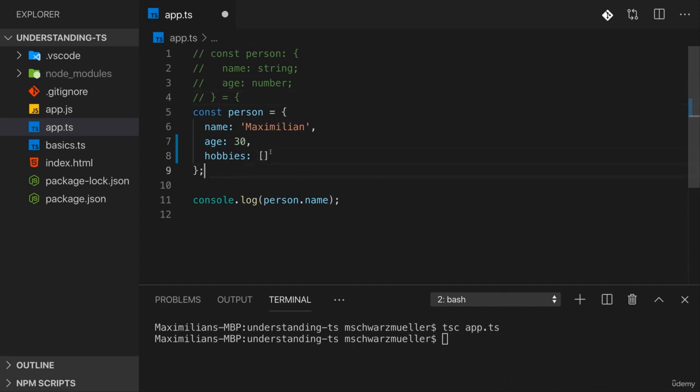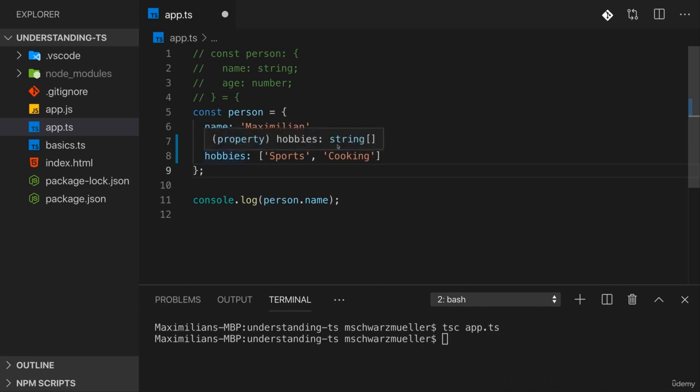So here we have hobbies, and hobbies could be sports and cooking, let's say. So I have two elements in there, and these elements, as you can tell, are strings. Now, if we hover over hobbies, TypeScript correctly detected that this is of type string array. Now, that's a syntax you haven't seen before, but this is how TypeScript describes an array of data. You have the square brackets, and in front of that, the type of data which is stored in there.